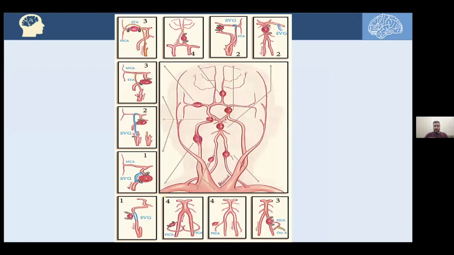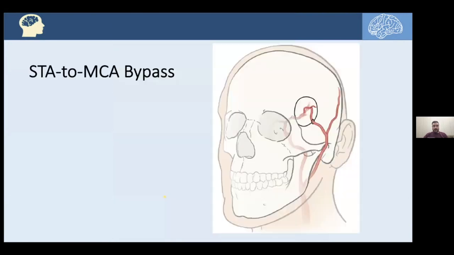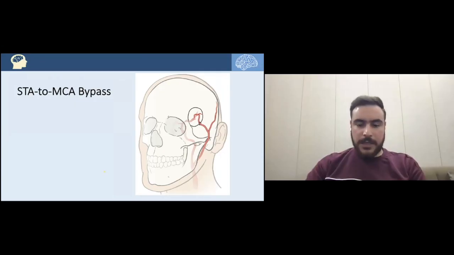Now we've discussed all these complex giant cerebral aneurysms and the treatments we have to shunt the blood distal to the clipped aneurysm without risking ischemia and infarction to the brain. Now we will talk a little more about the STA to MCA bypass. We have talked a lot about it, but we will discuss a few things.